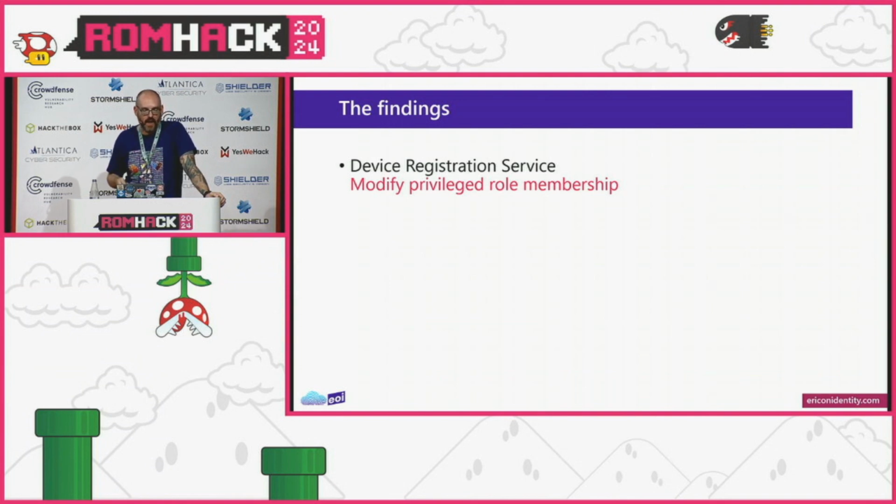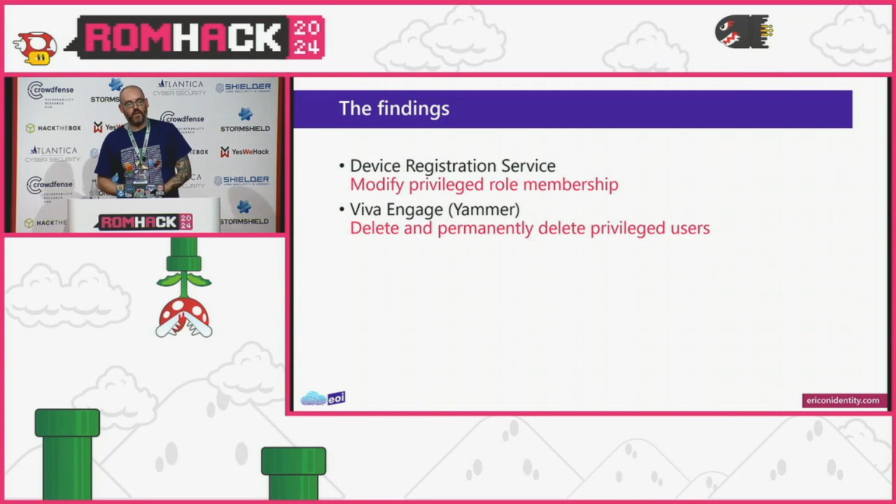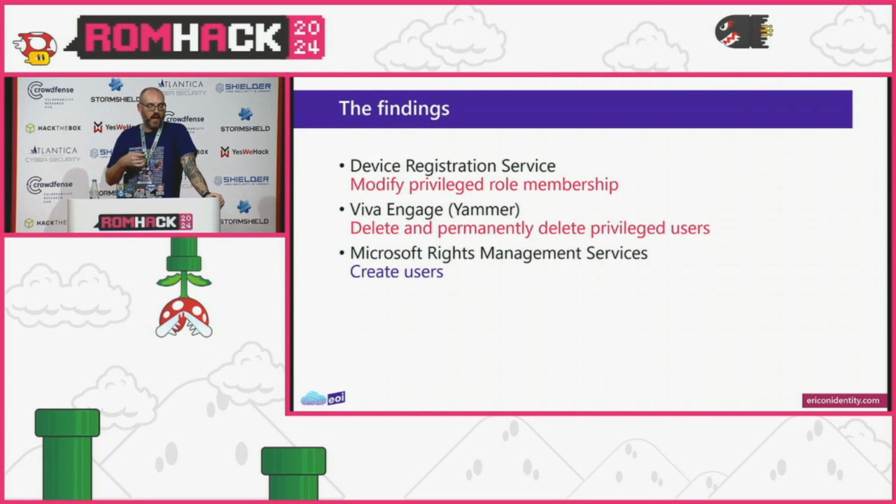So of the findings, the most critical here was Device Registration Service, being able to manage any role. But I also found that Viva Engage, which is known as Yammer for the 2 people that might use it, right? That this service principal, we could actually delete and permanently delete privileged users within the tenant as well, again, including global admins. And if we assigned a credential to Rights Management Service, we could actually create users in the tenant.